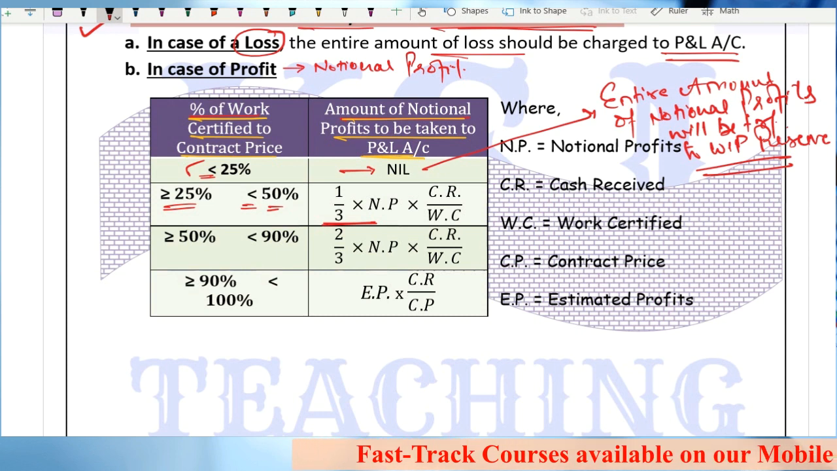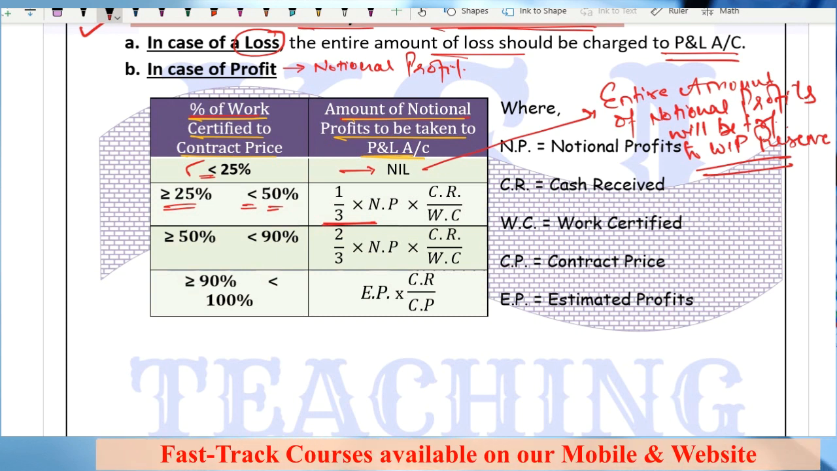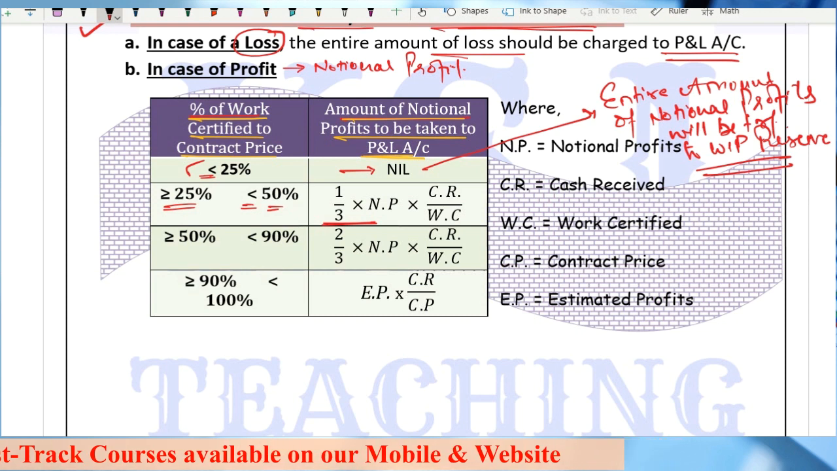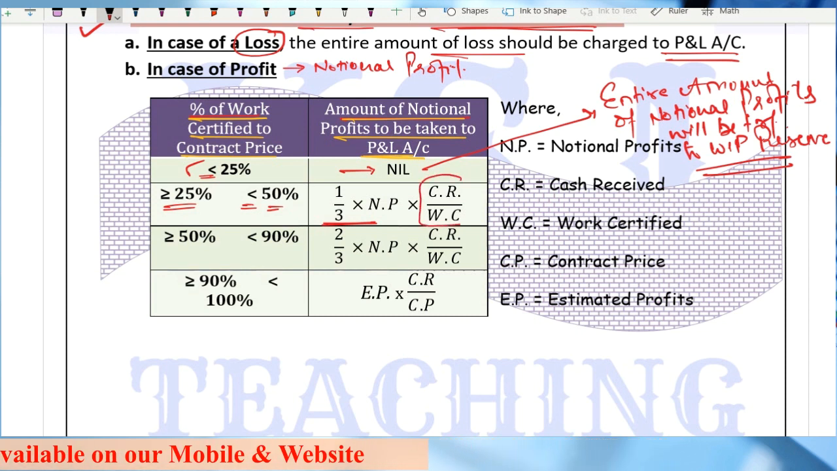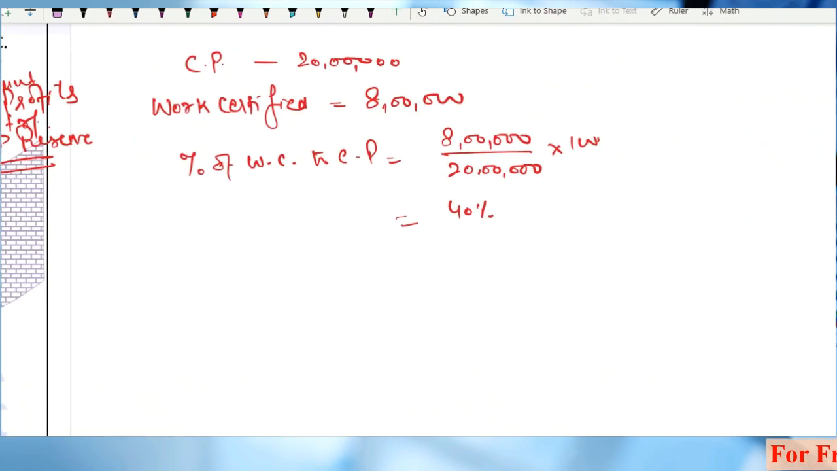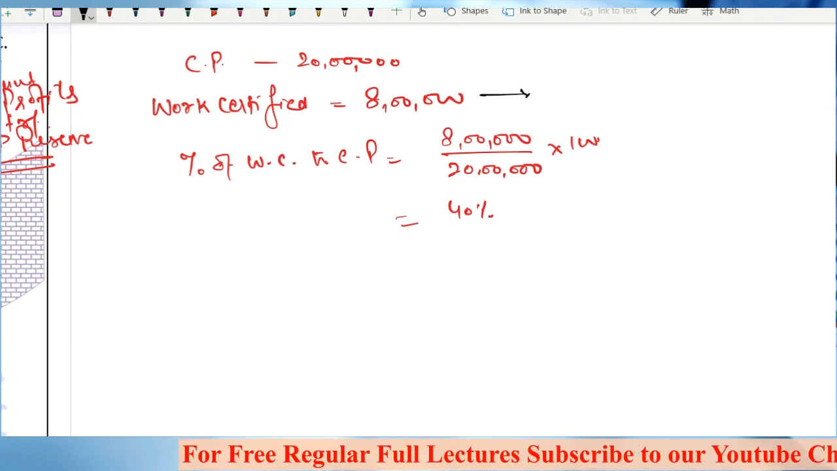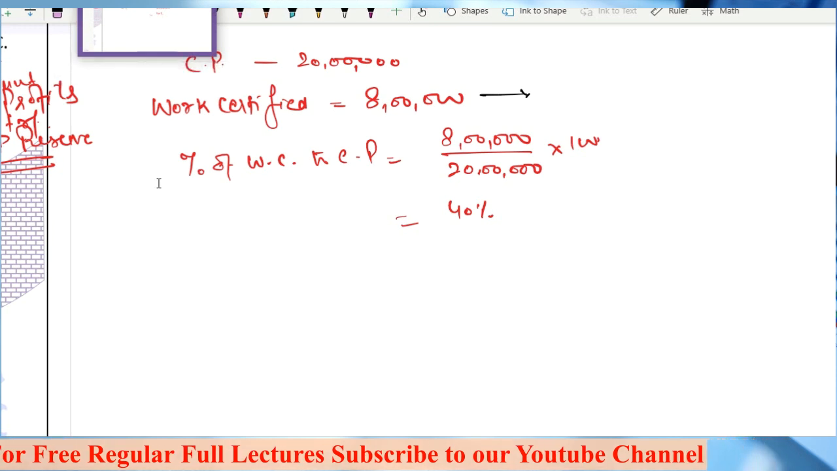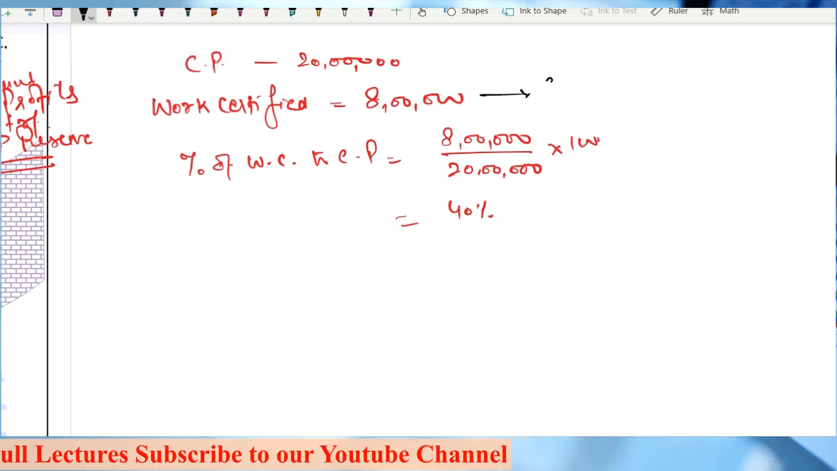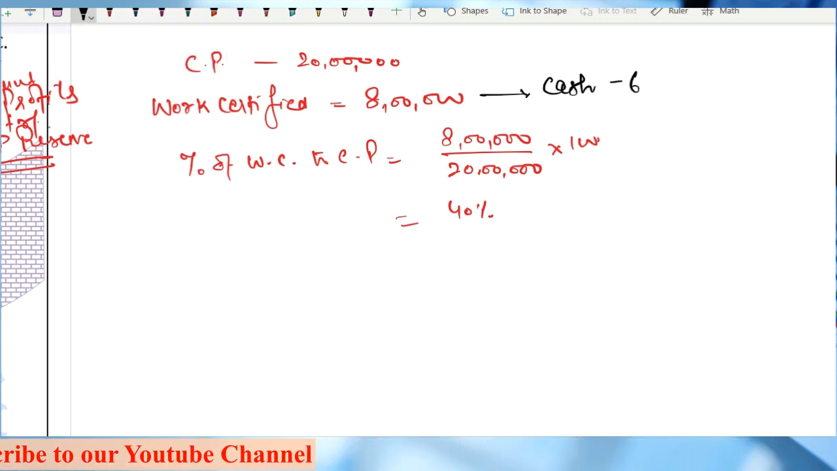Sir, there is something more written, cash received to work certified. This CR, what is the meaning of this now? Cash received to work certified. Listen to it very carefully. Sir, my work certified is 8 lakh and in the last lecture I told you the concept of retention money. Right? So what is the cash received? You received the cash of only 6 lakh rupees. You have not received 2 lakh rupees out of it.